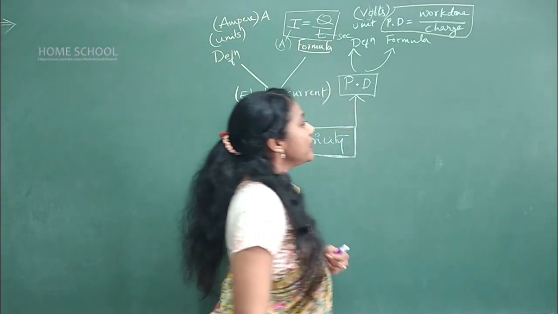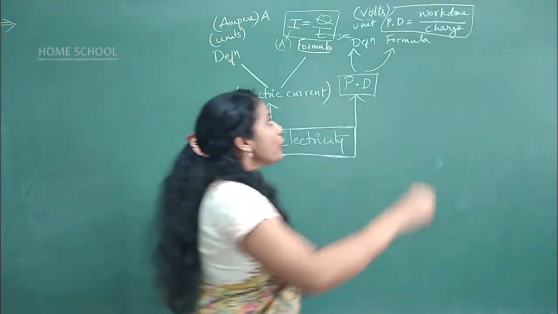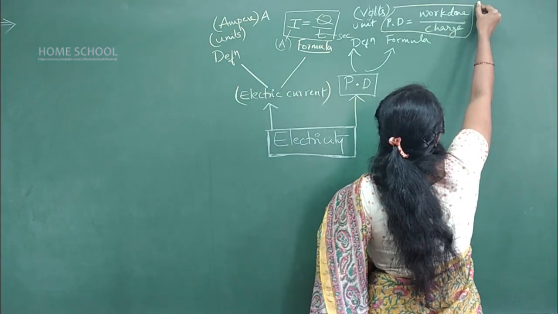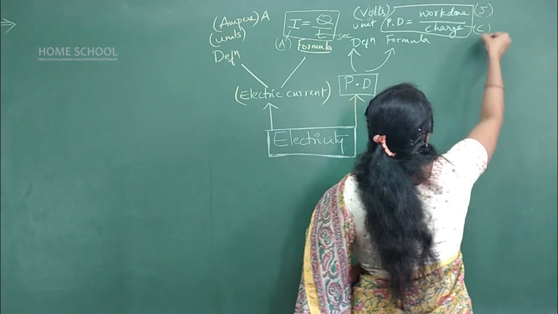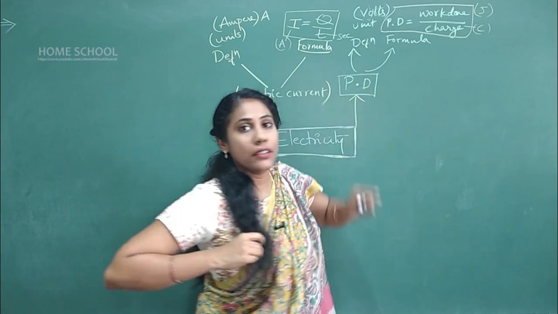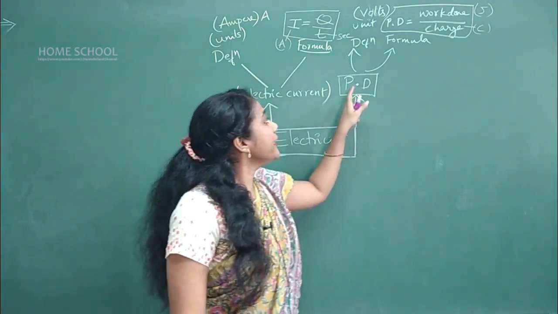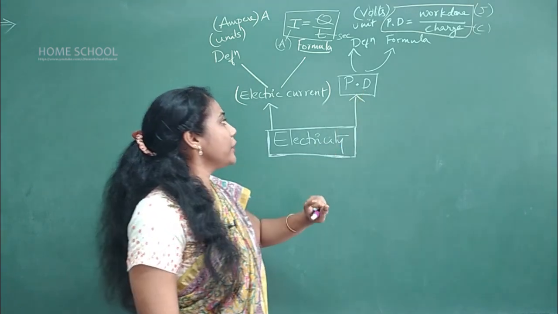Work done has the unit joule, charge unit is coulomb. So joule per coulomb is called volt. Clear? So that is the unit of potential difference. This is our second topic.